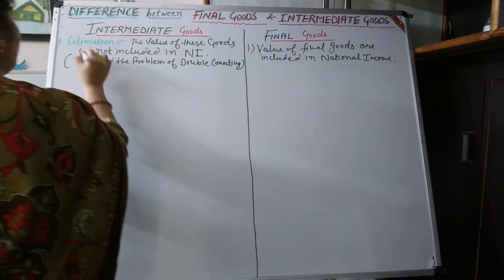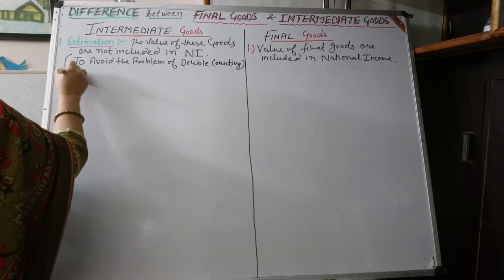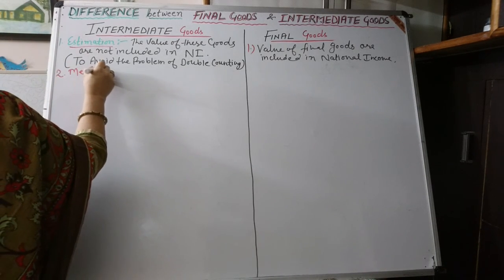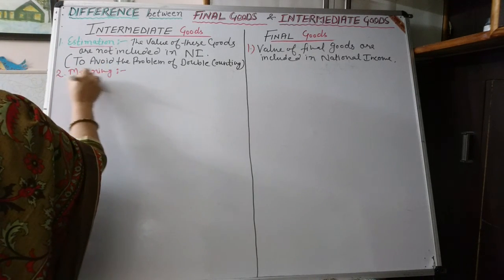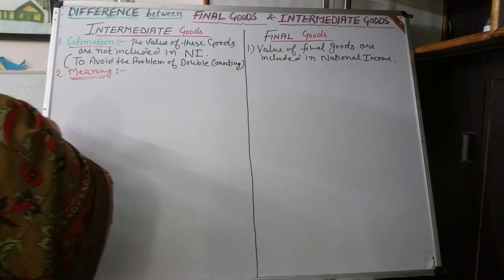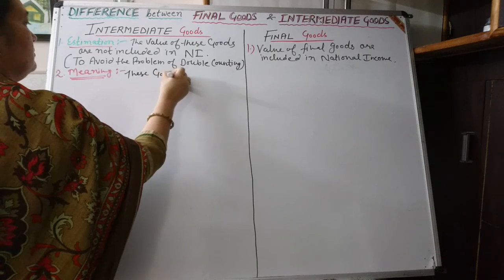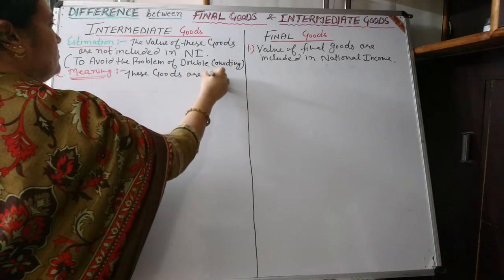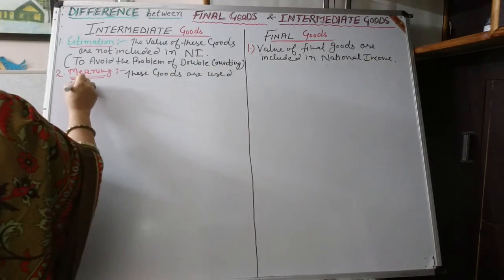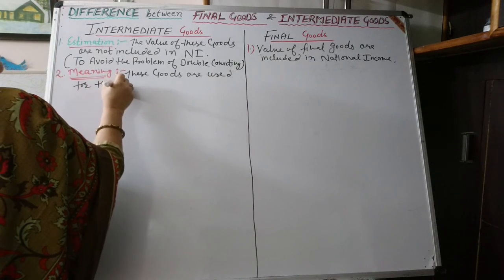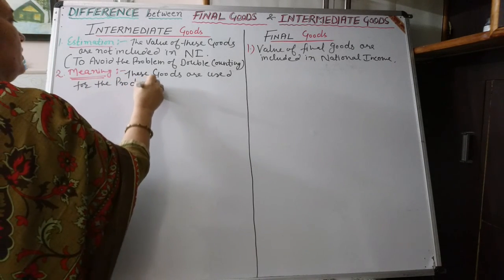Number 2, meaning. These goods are used for the production of other goods.